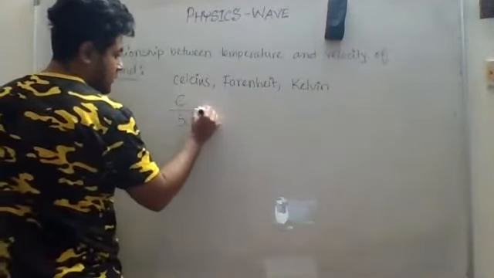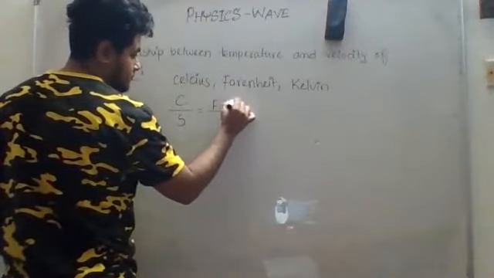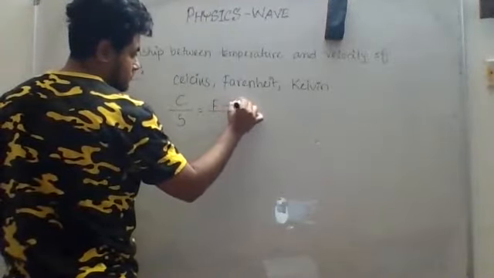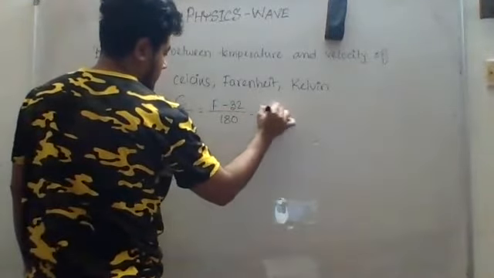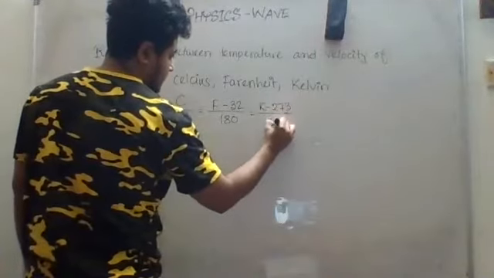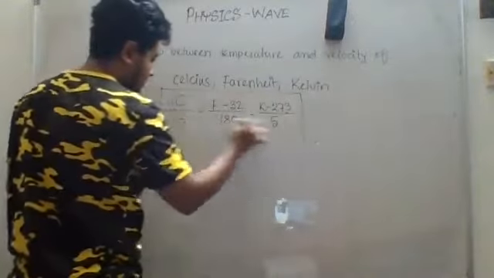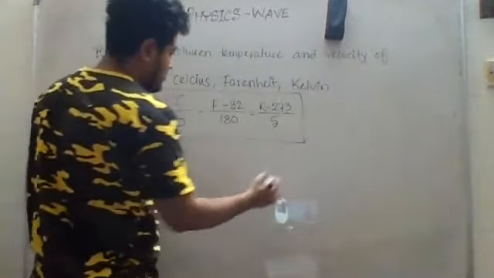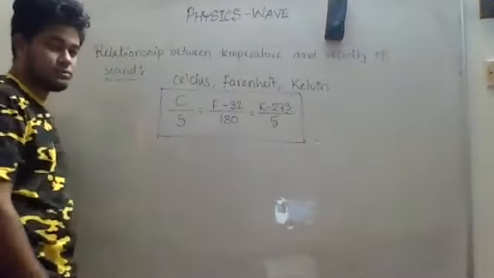Okay, the equation goes like this. This is the main equation that shows the relationship between Celsius, Fahrenheit, and Kelvin temperature.